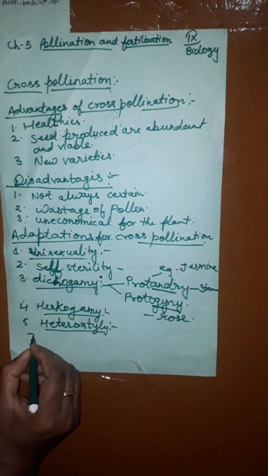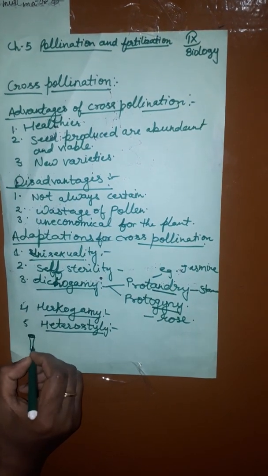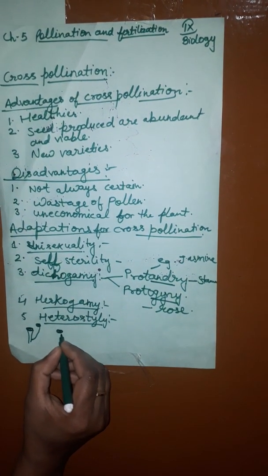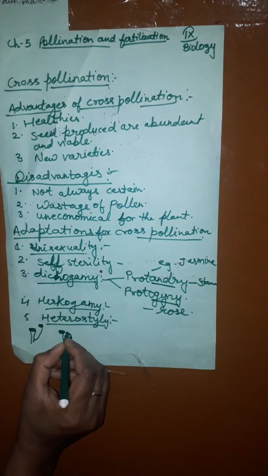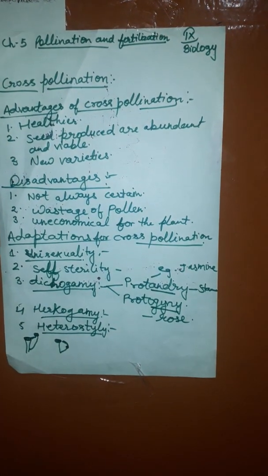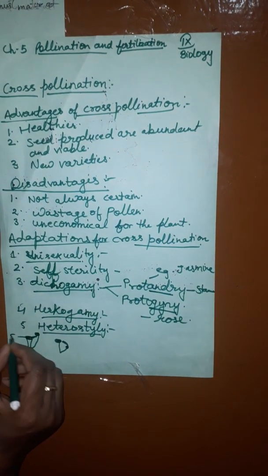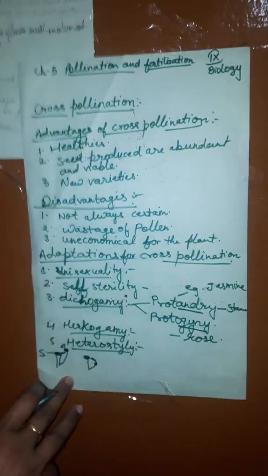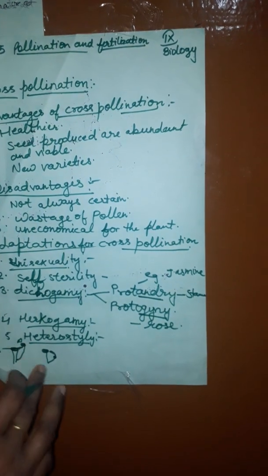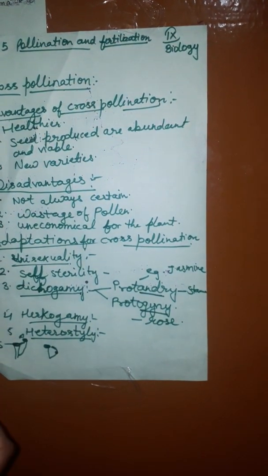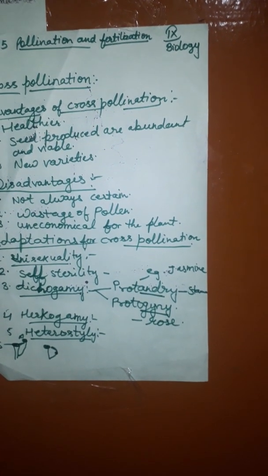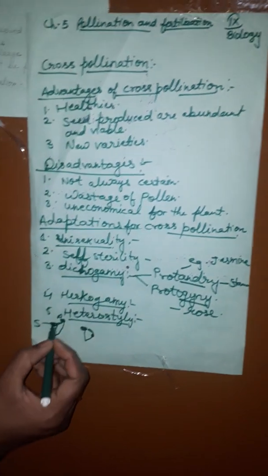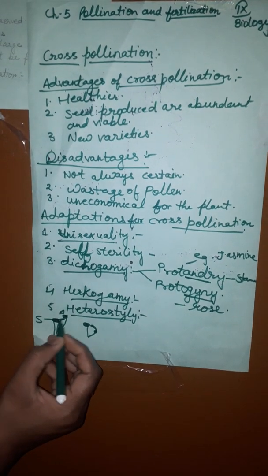Like this, suppose this is the stigma and this is the anther, and this is the stigma and this is the anther, which means there is a difference in the position of anther and stigma.